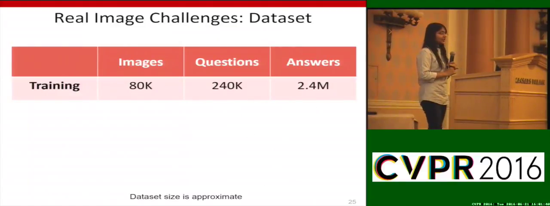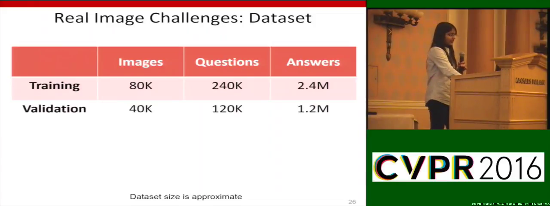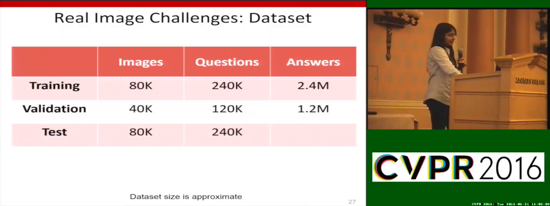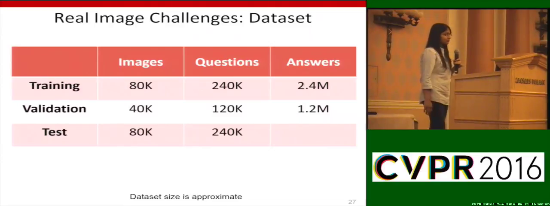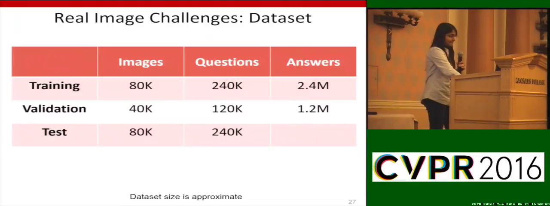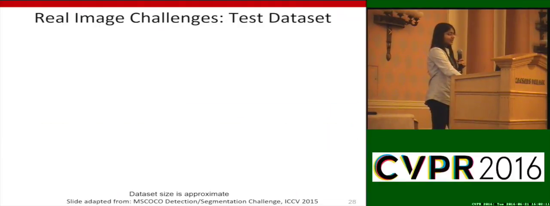As I said before, the real images were from the COCO dataset. The training set consists of around 80,000 images, 3 questions per image resulting in 240,000 questions, 10 answers per question resulting in 2.4 million answers. The size of the validation set is about half of the size of the training set. And for the test set, we have 80,000 images and 240,000 questions. So let us look at the test set in more detail.